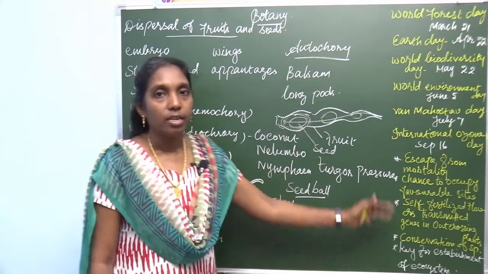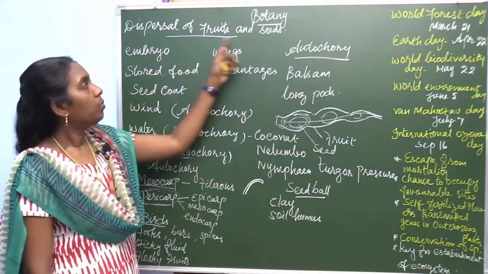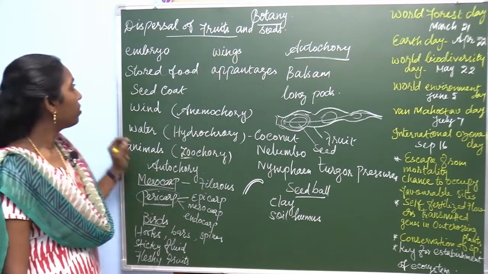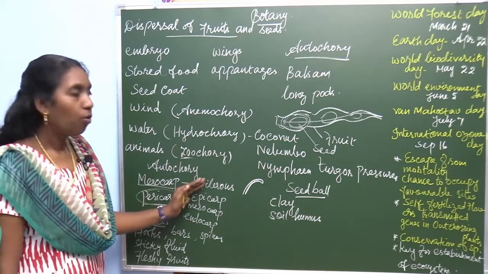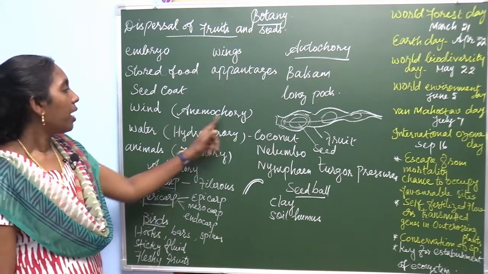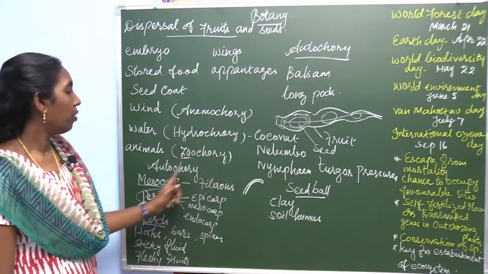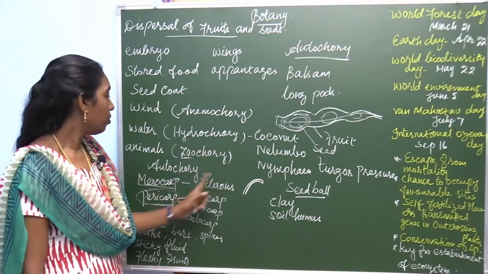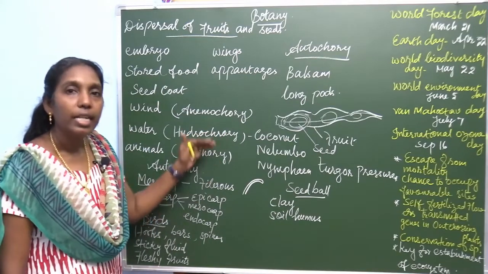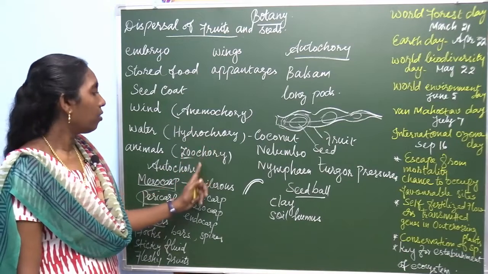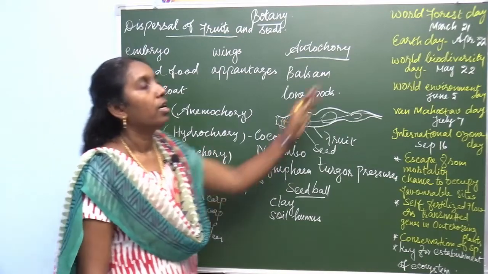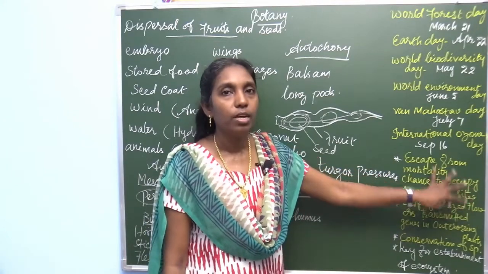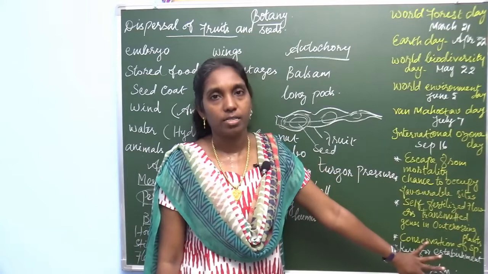So, what you learned, just a recall. First, dispersal of fruit and seed. First, write the definition, what is meant by dispersal of fruits and seeds. And there are 4 different methods you studied: anemochory, hydrochory, zoochory and autochory. Two more questions: what are anemochory, hydrochory, zoochory and autochory, and what are the adaptations seen in them, and important ecological days. Finally, advantages of dispersal of fruits and seeds.